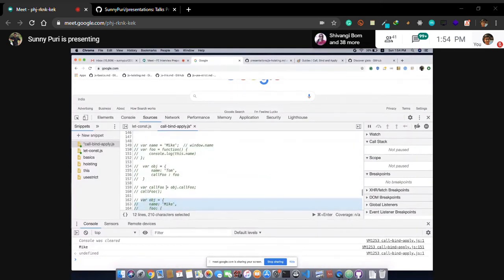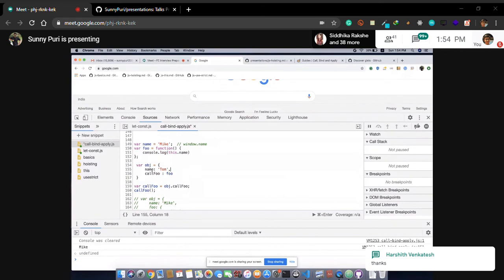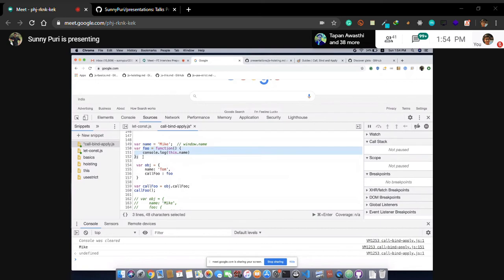Okay. See, guys, I am not having any issue as long as you are staying in the session. So let's see. We have this name. This is basically pointing to a window. You can call this using window.name. Mike will print. You can call this function with window.foo. So this will point to a window. This is pretty straightforward.